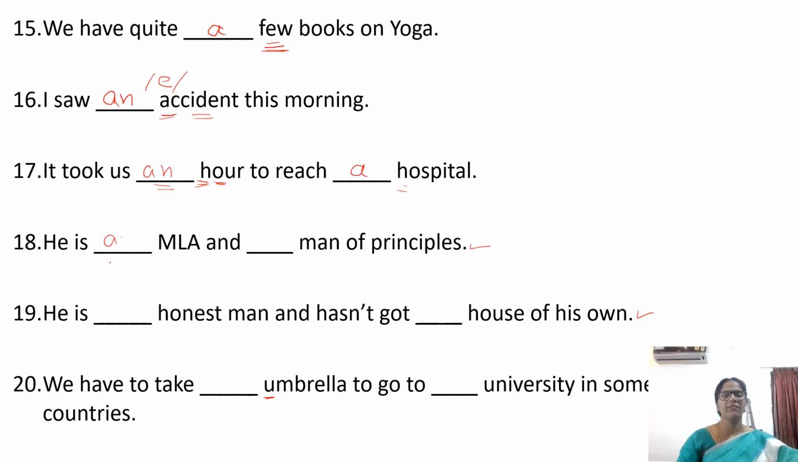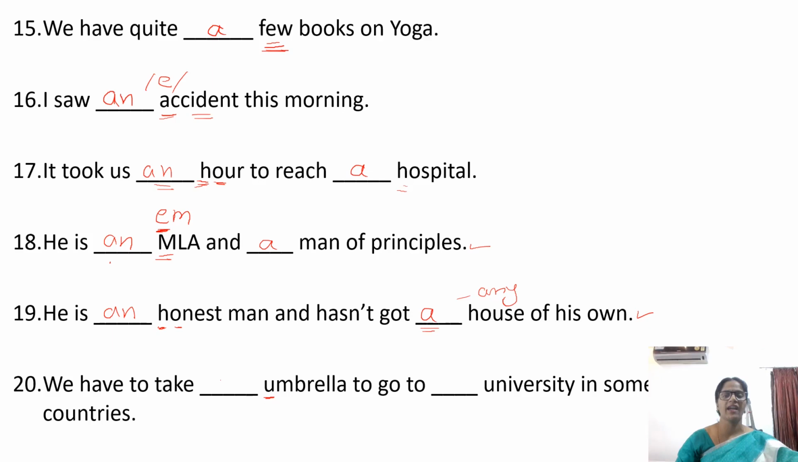He is an MLA and a man of principles. MLA, though the letter is M, the pronunciation starts with em, an e sound, which is a vowel sound. He is an honest man and hasn't got a house of his own. An honest man. H is silent here, the sound starts with an o sound, and an comes before a vowel sound. And hasn't got a house of his own. A is used in the sense of any house of his own.